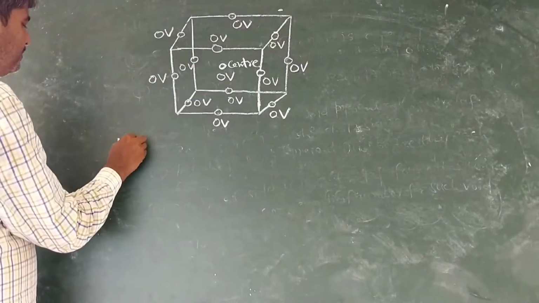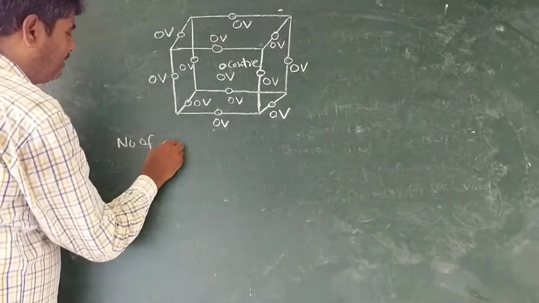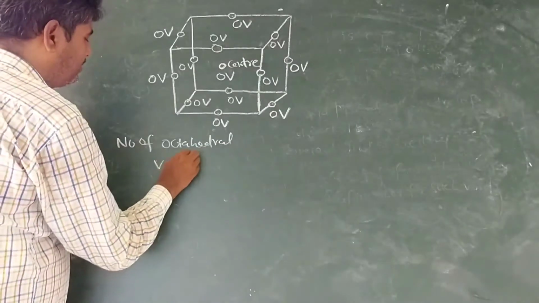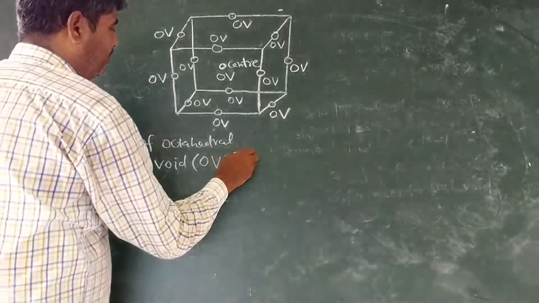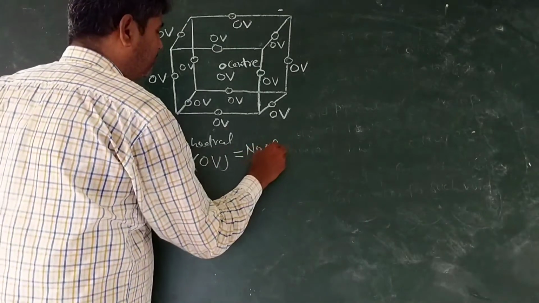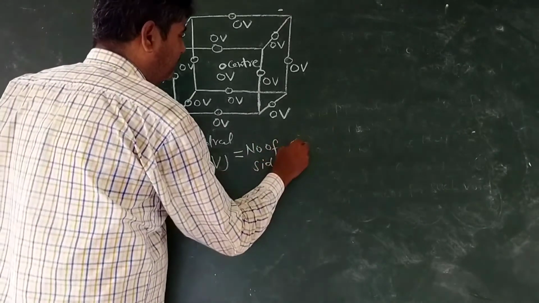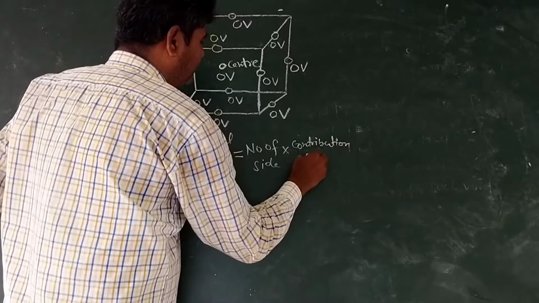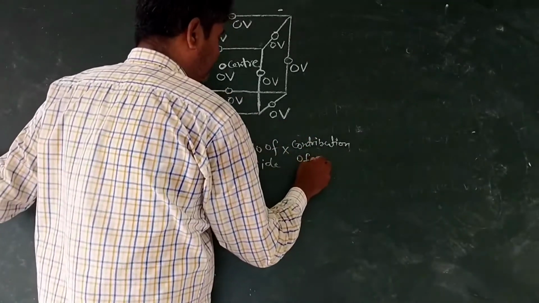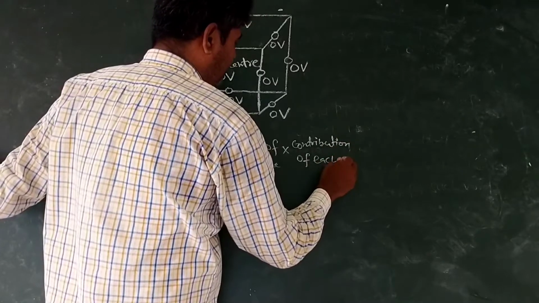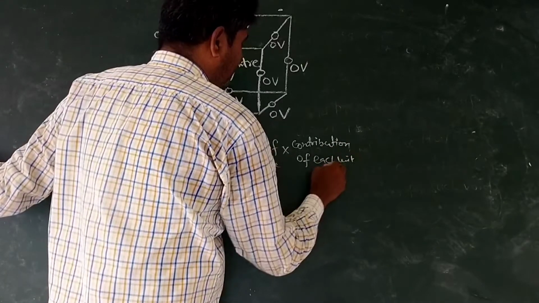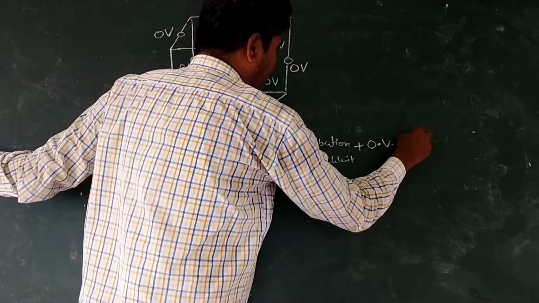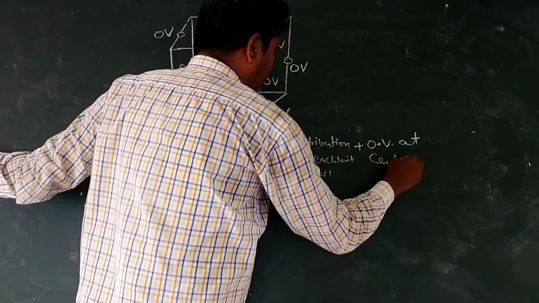The number of octahedral void, OV, is equal to number of sites into contribution of each unit cell plus OV at center.